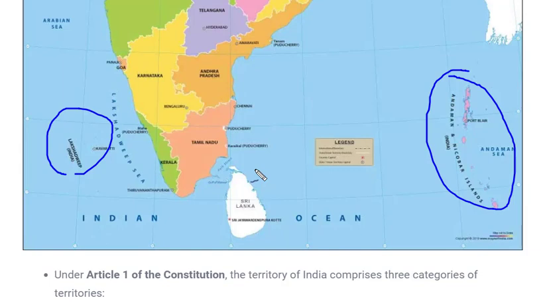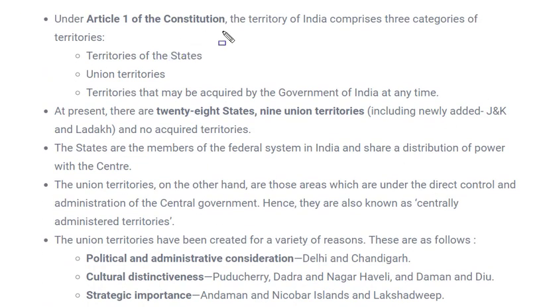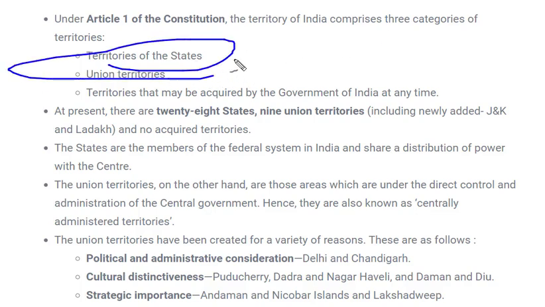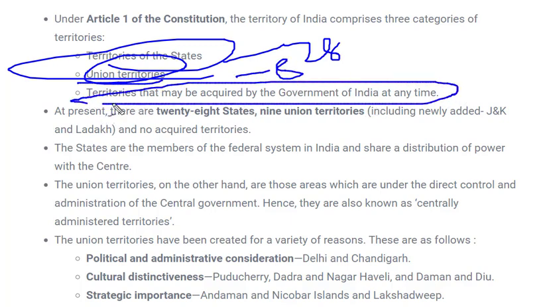So let's see what is given here. Under Article 1 of the Constitution, we will read out what is mentioned. The territory of India comprises the territory of states. How many states are there? 28. Union territories. How many union territories are there? 8. And territories that may be acquired by the Government of India at any time. So there are a few territories which are union territories, and they can be formed as a state or can be acquired by India at any time whenever there is a requirement. The data is there, I'm not going into that.